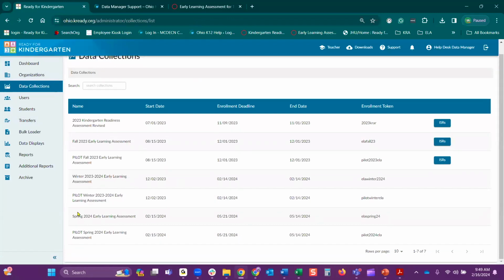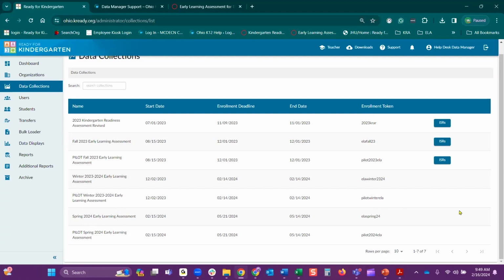You are looking towards the bottom because it's the end of the school year. So we're looking at that spring. We've already done fall, we've already done winter. So you're looking for spring. There's the ELA full version, and then there's the pilot. And you're looking at this enrollment token.